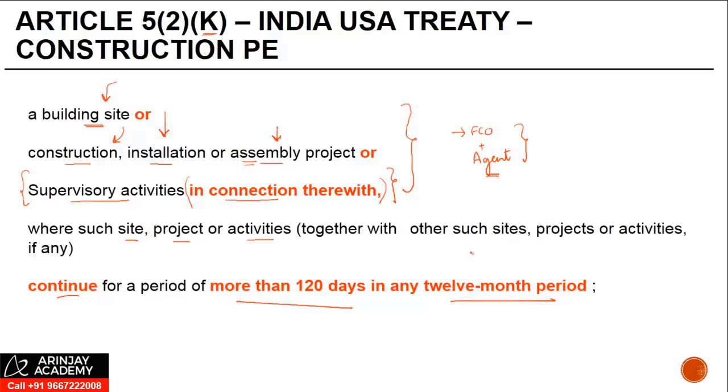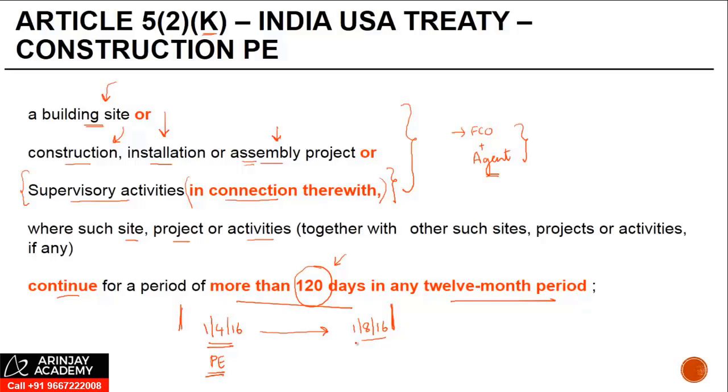Now, one thing which you should note here is that the period is 120 days. So let's say a person comes to India on 1/4/2016. On 1st of August 2016, let's say the 120-day use period is covered. So would the PE come into effect from 1/8/2016 or will it come from 1/4/2016? In all such cases, once the threshold is crossed, the PE comes into existence from day one, right?